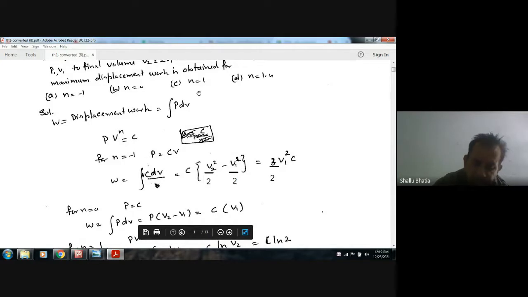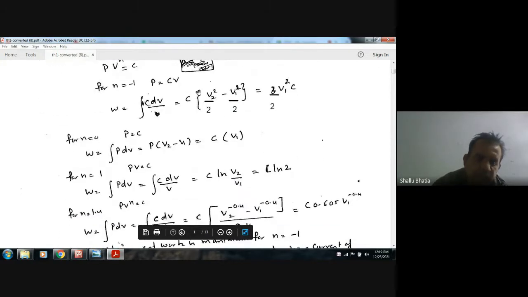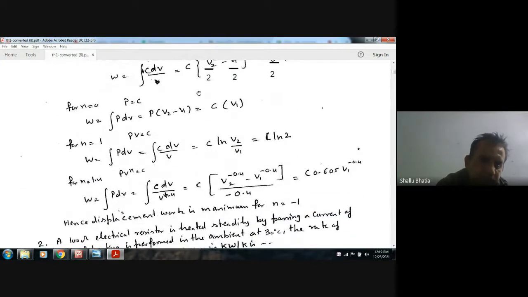Okay, when n is equal to 1, the third option, PV is equal to constant. So W is the integration of PdV. Putting the value of P as C by V, we get C ln V2 by V1. So V2 by V1 is 2, giving C ln 2.